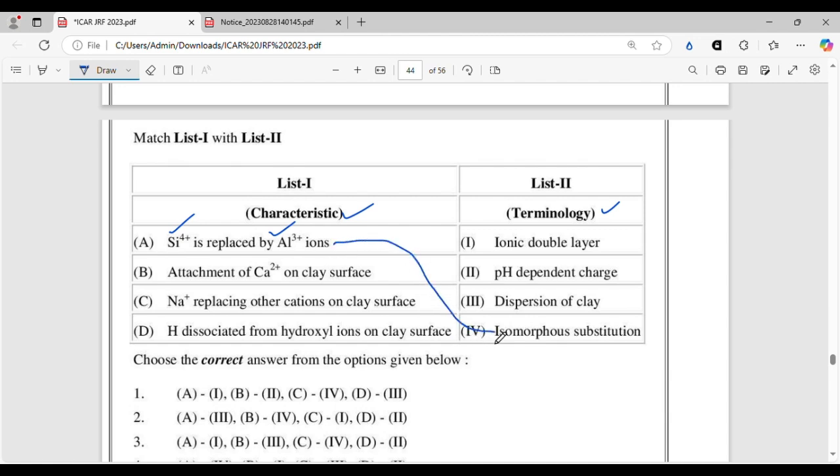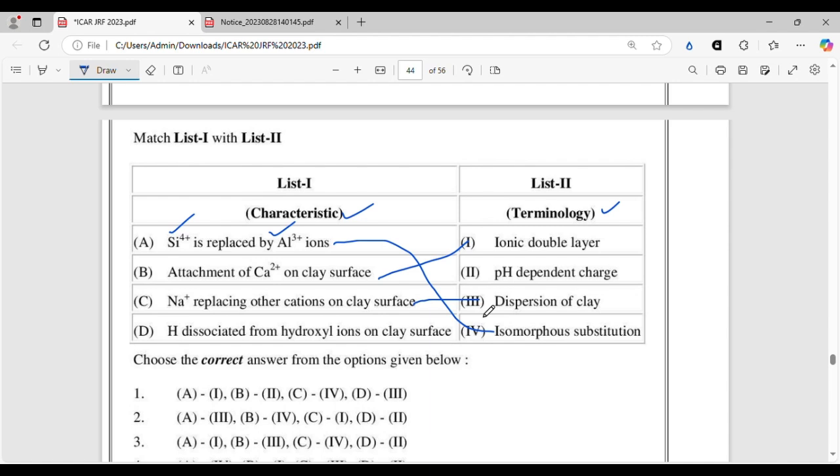We all know this. Attachment of Ca2+ on the clay surface is due to the ionic double layer. Then Na+ replacing other cations on the clay surface causes dispersion of clay because of the very high hydrated radius of sodium and very high hydration energy.